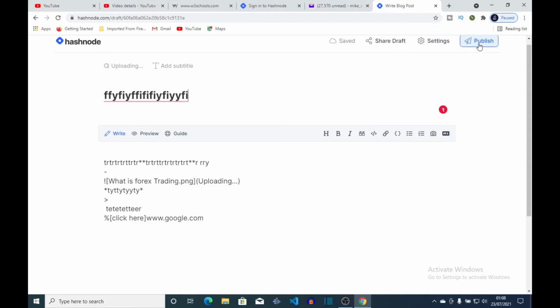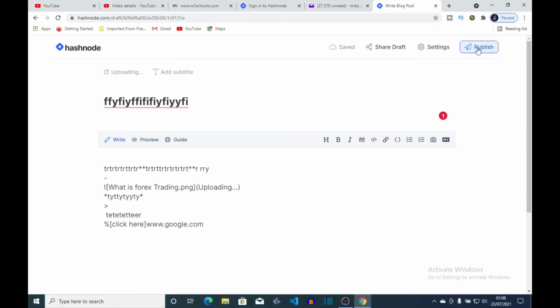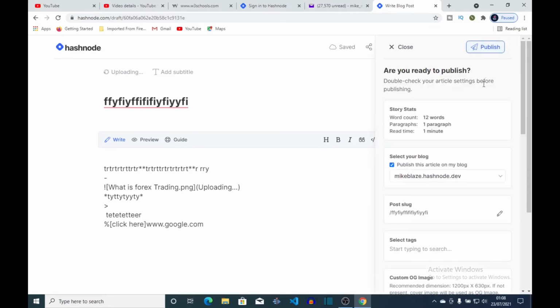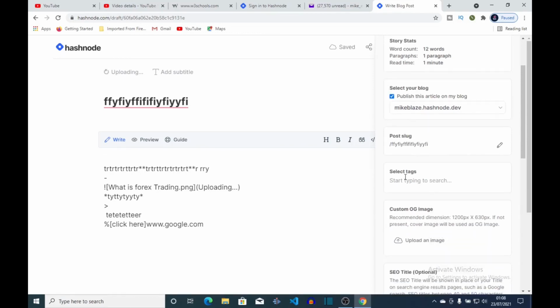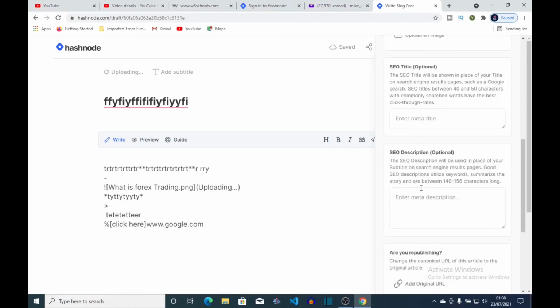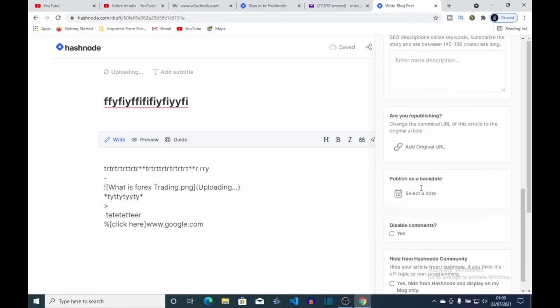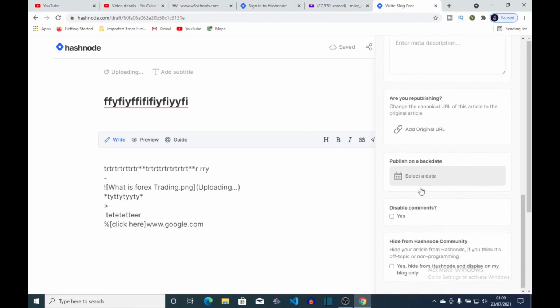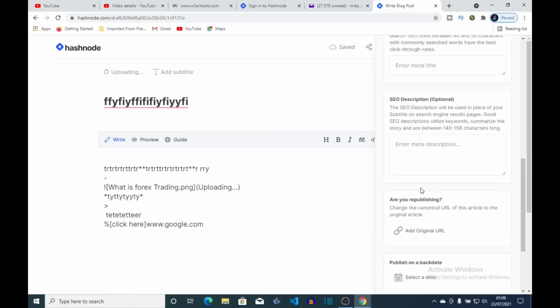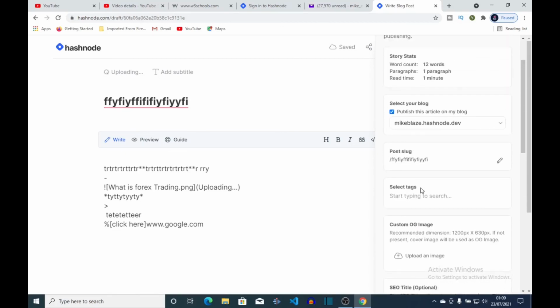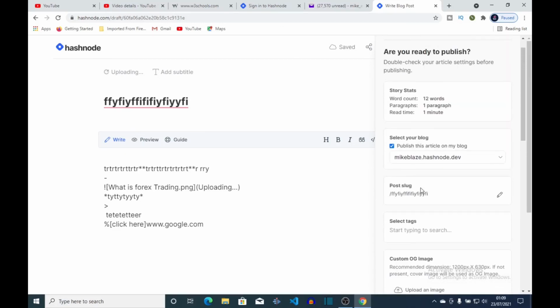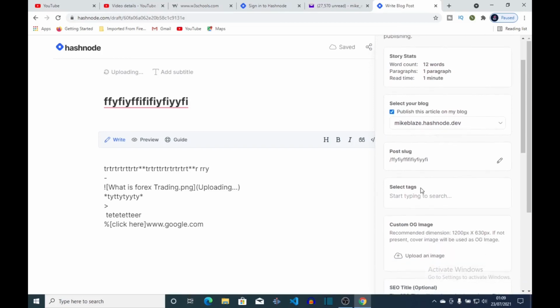So if you want to publish, you come up here to publish. Then we come to select tags. Basically, the tags help your post to be seen by people who come to search, maybe people who want to know about HTML or CSS. The maximum number of tags you can put here is 5.